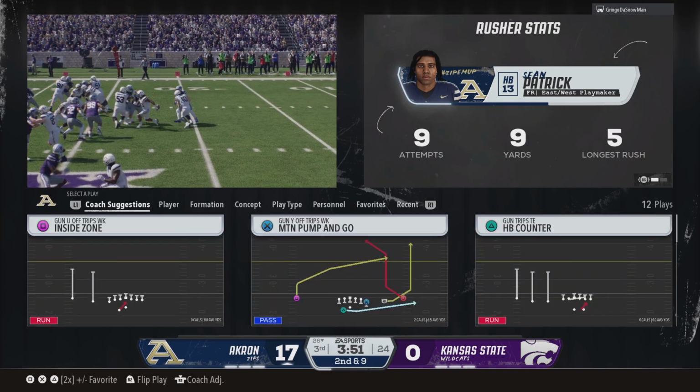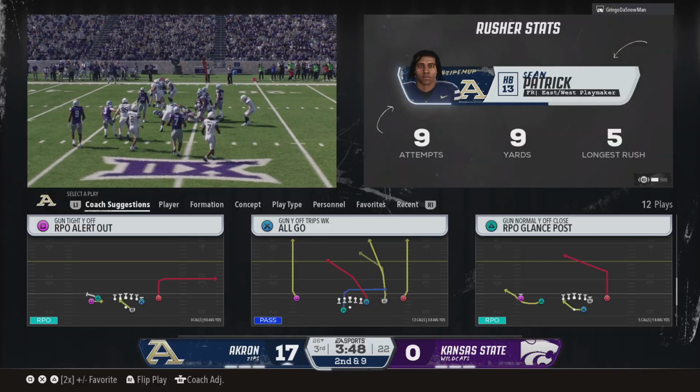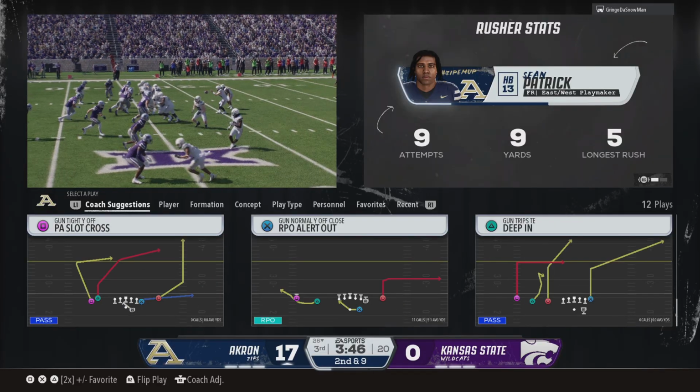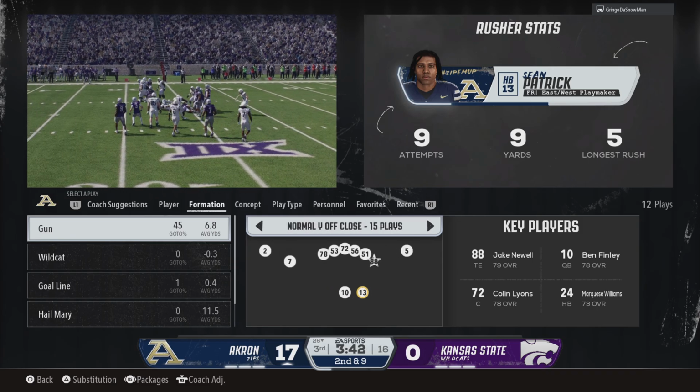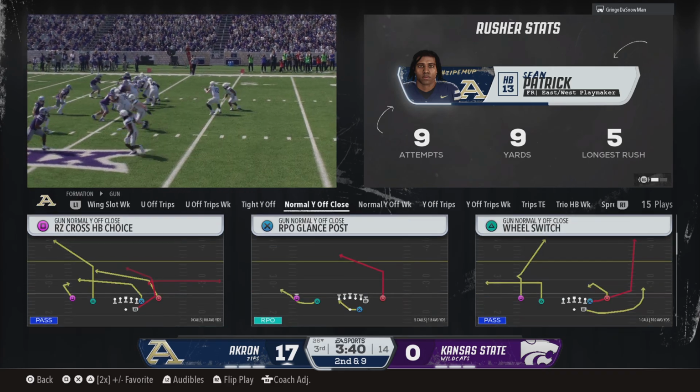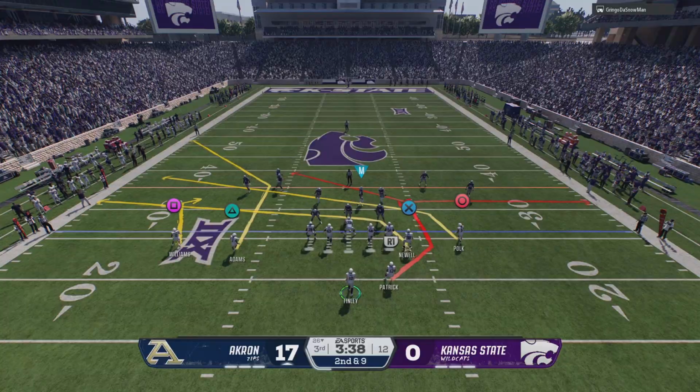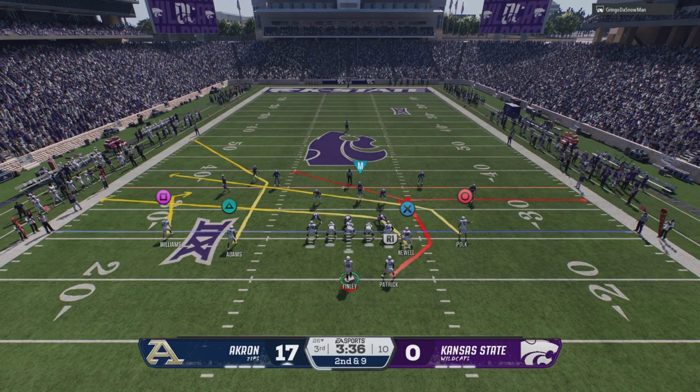You know, as a defense, you kind of want to force the give on the RPO. You want them to run the football, and you can tell maybe the quarterback wishes he pulled this. Small gain, but some information you gathered maybe for the next time you get to run an RPO. Didn't get much on first down. It's 2nd and 9.